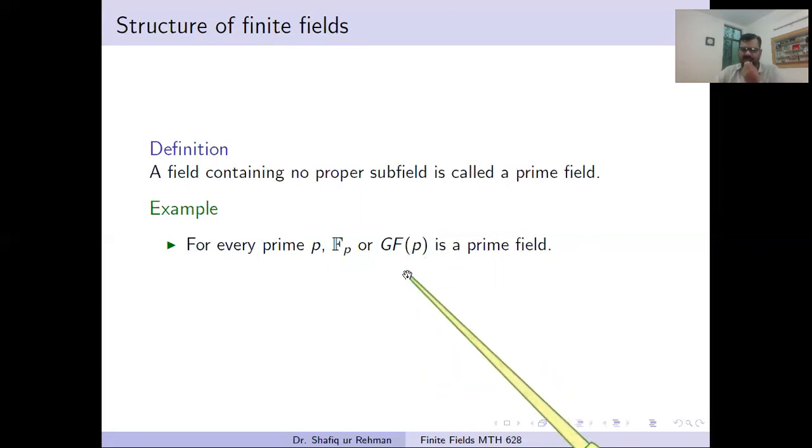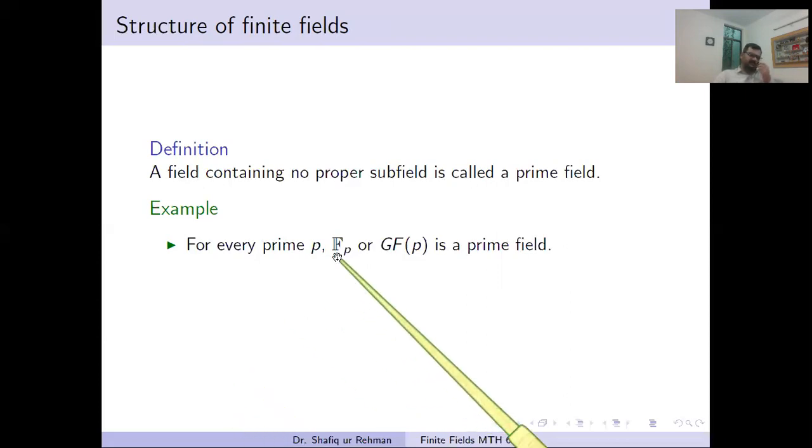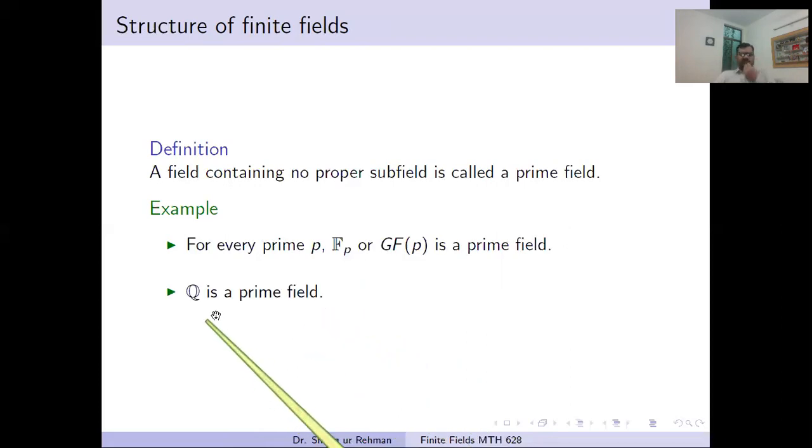This is for every finite field. So we gave first the definition of a prime field. What is a prime field? A field which has no proper subfield is named a prime field. The first example is that every field of prime order is a prime field. And the second example is that the field of rational numbers is also a prime field. It has no proper subfield.